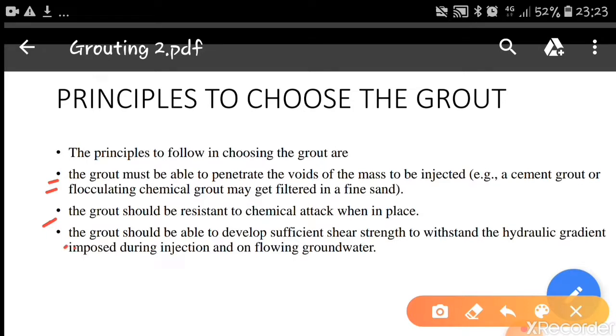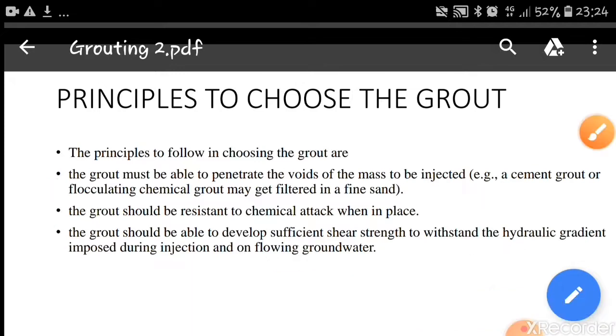The grout should be able to develop sufficient shear strength to withstand the hydraulic gradient imposed during injection and on flowing groundwater. There are chances that we may meet with the groundwater below the foundation level, and in the groundwater also the grout should be able to develop the shear strength. This principle has to be followed while choosing the required grout.